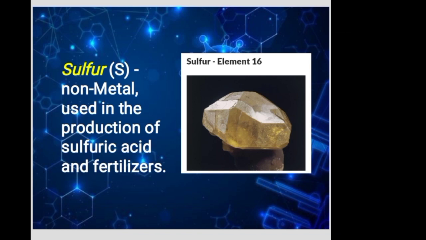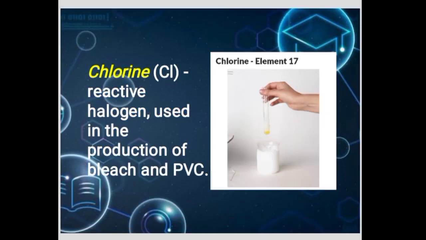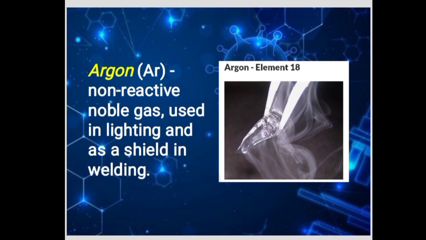Sulfur, non-metal used in the production of sulfuric acid and fertilizer. Chlorine, reactive halogen used in the production of bleach and PVC. Argon, non-reactive noble gas used in lighting and as a shield in welding.